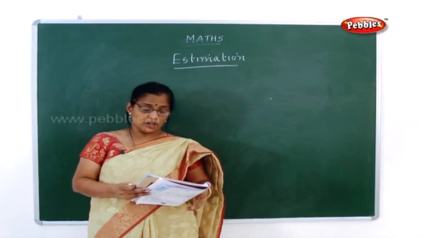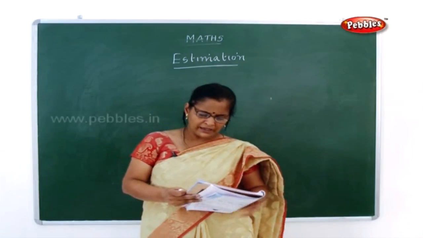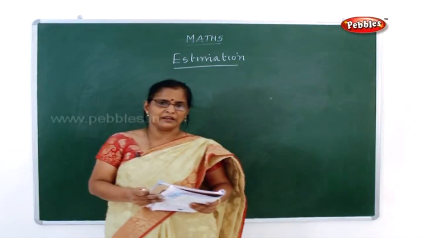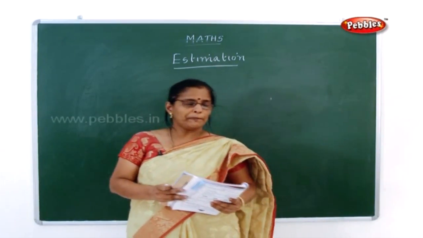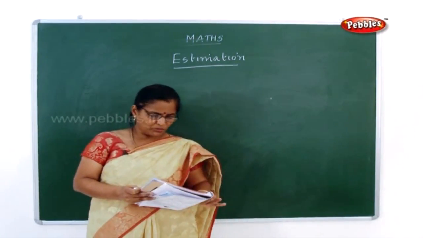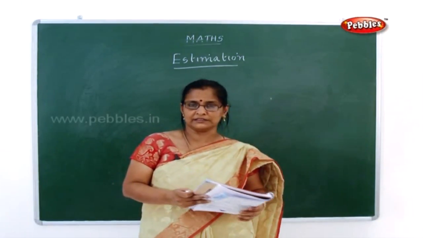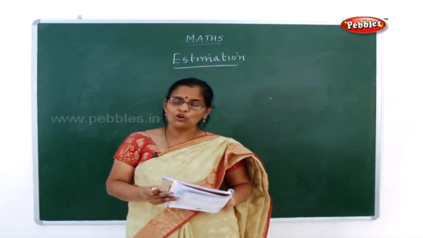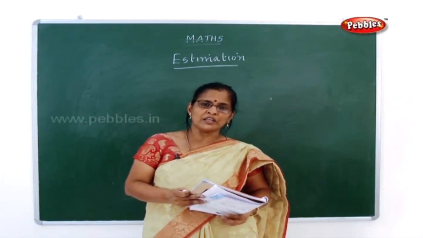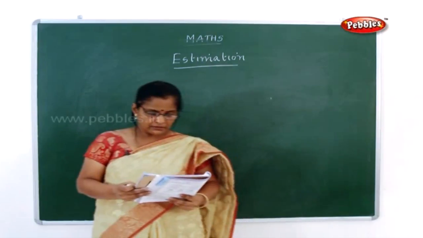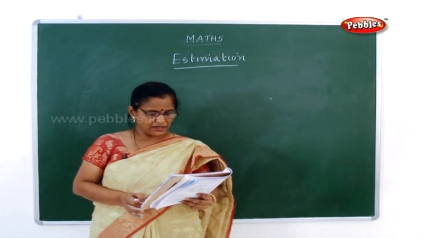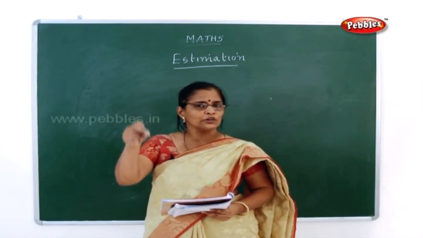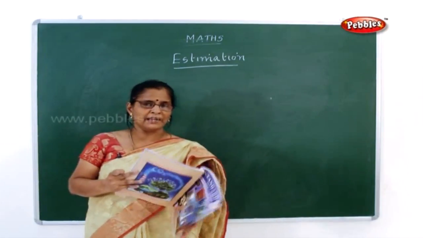Immediately Rani observed the tars keenly and approximately said there are 80 bananas in the first tar. So Rani approximately gave the number. First tar, 80 bananas. And in the second tar, what she told? It is 90. So altogether it was 170 bananas. Then they decided to count the number of bananas. So how did they do? They counted the bananas by putting a mark on the bananas, both Mala and Rani.